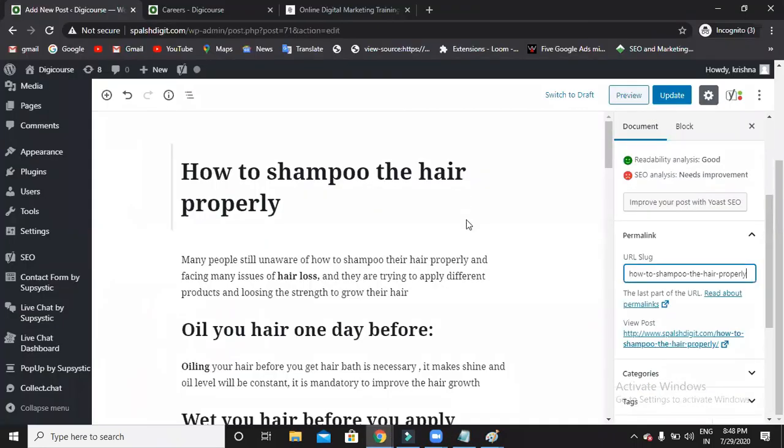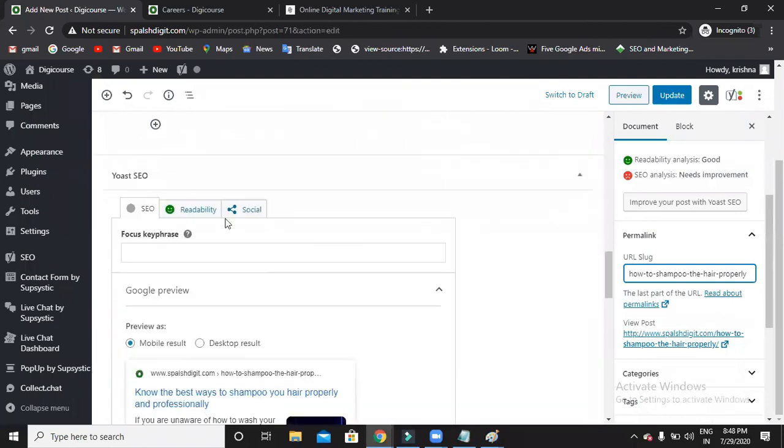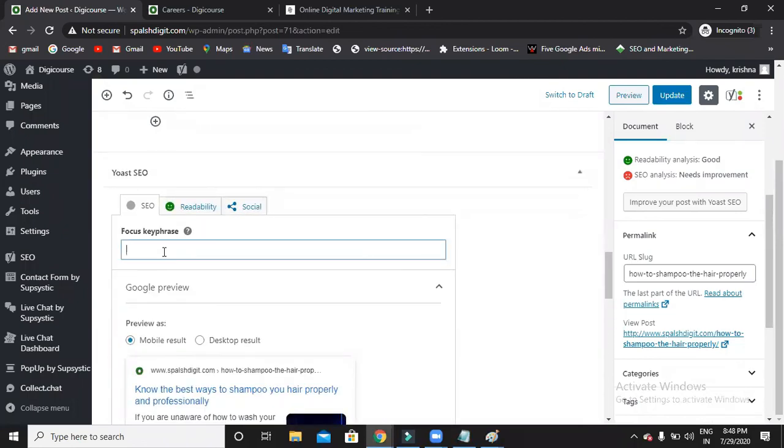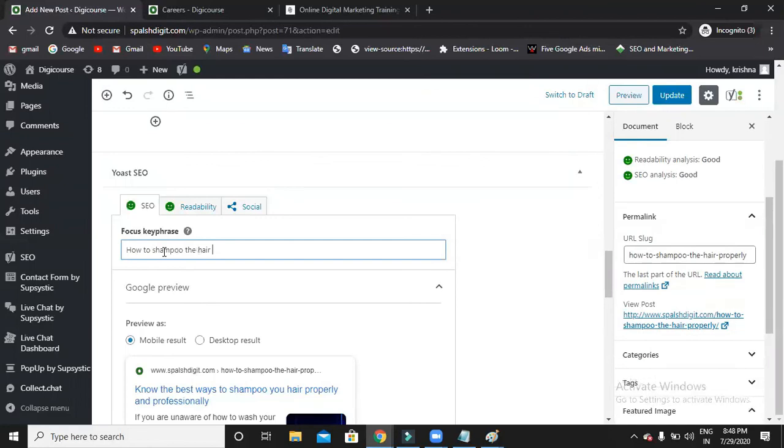Can you see now? Here the focusing keyword is there. This is the focusing keyword. If you use this focusing keyword, Google will understand what your primary keyword is, the keyword for which you are trying to show up the website on top.